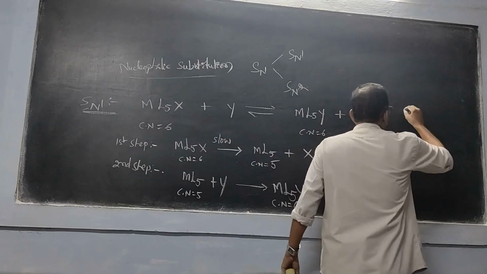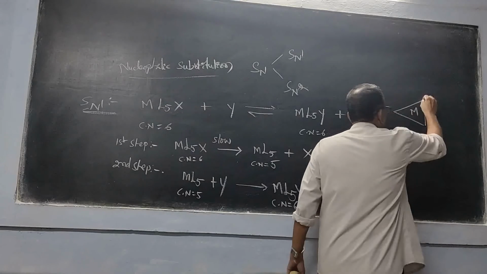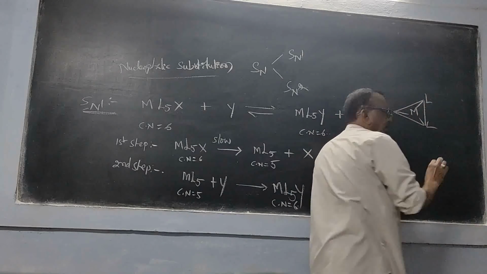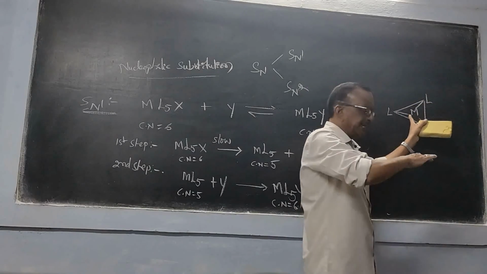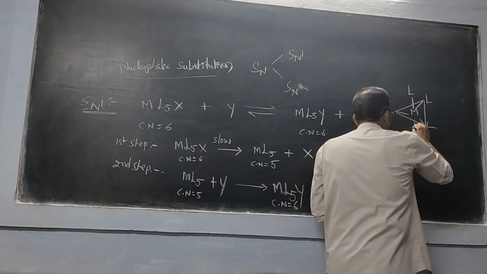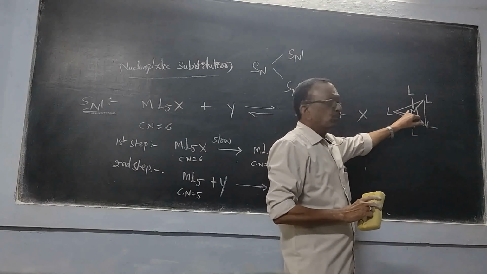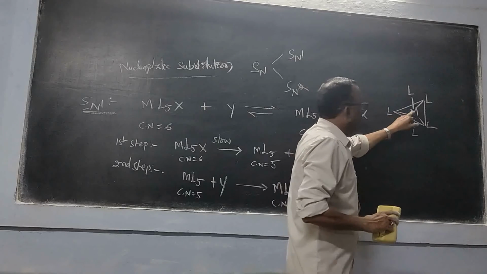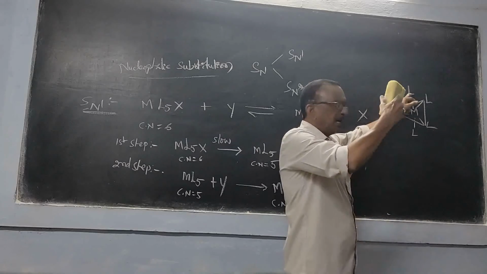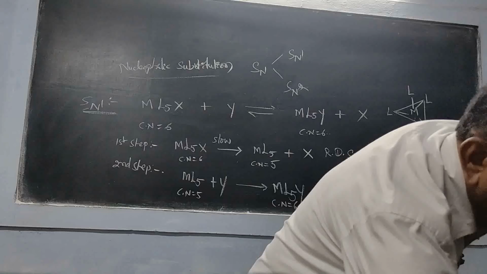That is, one is a trigonal bipyramid. So this is a trigonal bipyramid. Metal, and 3 corners of a triangle will have 3 ligands. So totally 4. 3 ligands and the metal are present in one plane. And from top we have 1 ligand. From bottom we have another ligand. So the number of ligands is 5 totally, and at the center we have a metal. So the metal and the 3 ligands are in one plane, and one is on top, another one is in the bottom. So this is called trigonal bipyramid.